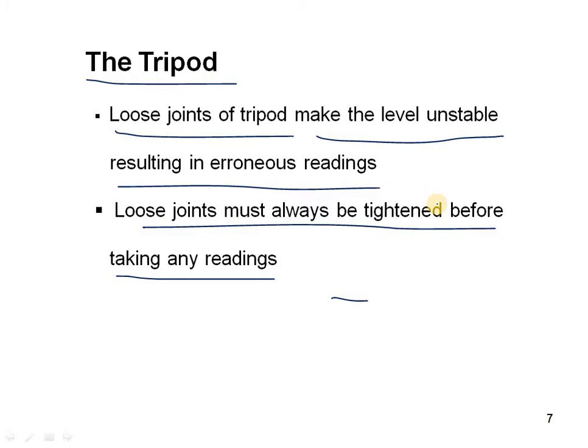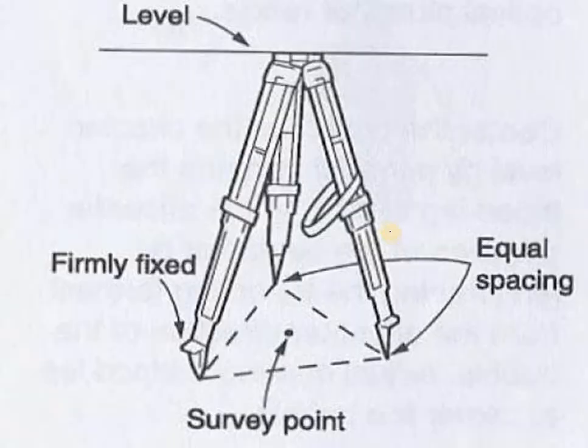If suddenly a very strong wind comes, the instrument may even fall down. This happens because of loose joints. So first of all, we have to give importance to the tripod stand, whether the loose joints are tightened or not. Okay, so here you can see a tripod stand as an example.